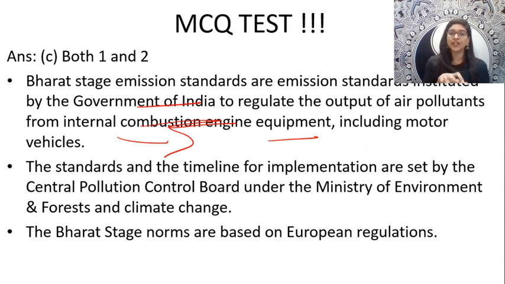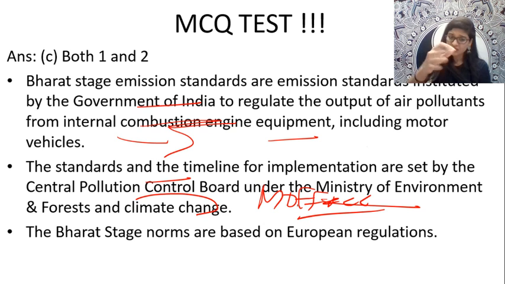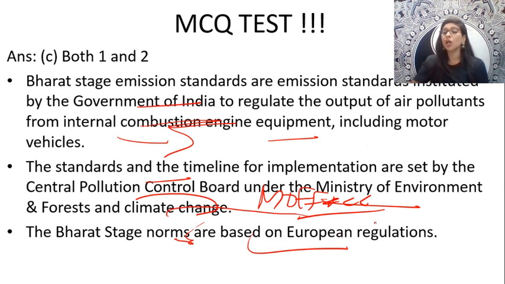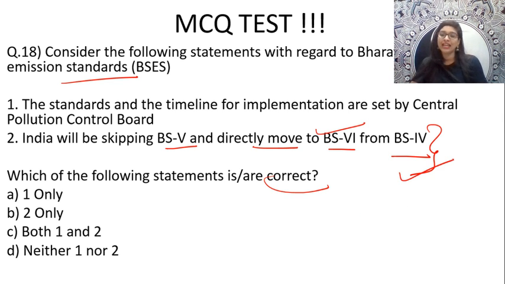Now these standards and the timeline for implementation are set by whom? The Central Pollution Control Board. And this control board comes under which ministry? The Ministry of Environment, Forest and Climate Change, that is MoEF and CC, the short form. And thus, these Bharat Stage norms, the rules and regulations, are based on European regulation. And yes, India will be skipping the fifth stage of Bharat Stage emissions and directly moving to BS6 from BS4. So the second statement is also correct. Very fine. That was in the news recently.